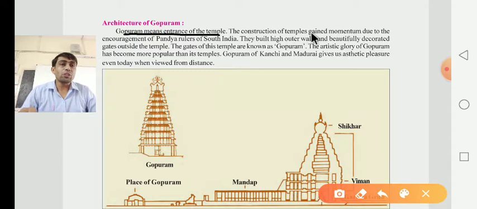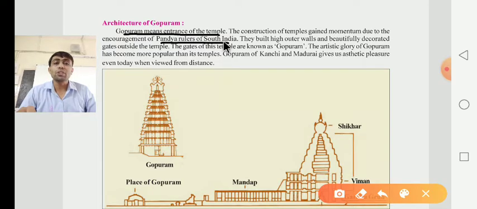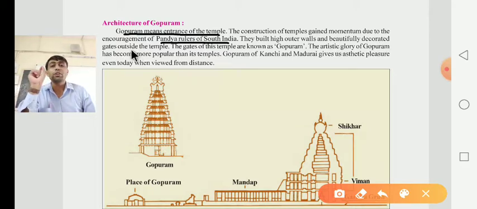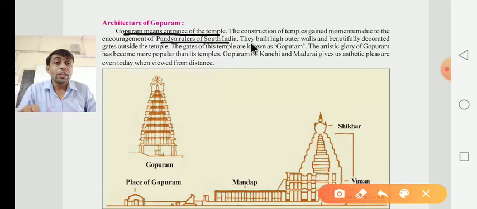The construction of this temple gained momentum due to the encouragement of the Pandya rule of South India. Now what happened there? They built the high outer wall and the beautifully decorated gates outside the temple. Dear children, they have given that they built the high outer wall as well as the beautifully decorated gate outside the temple.